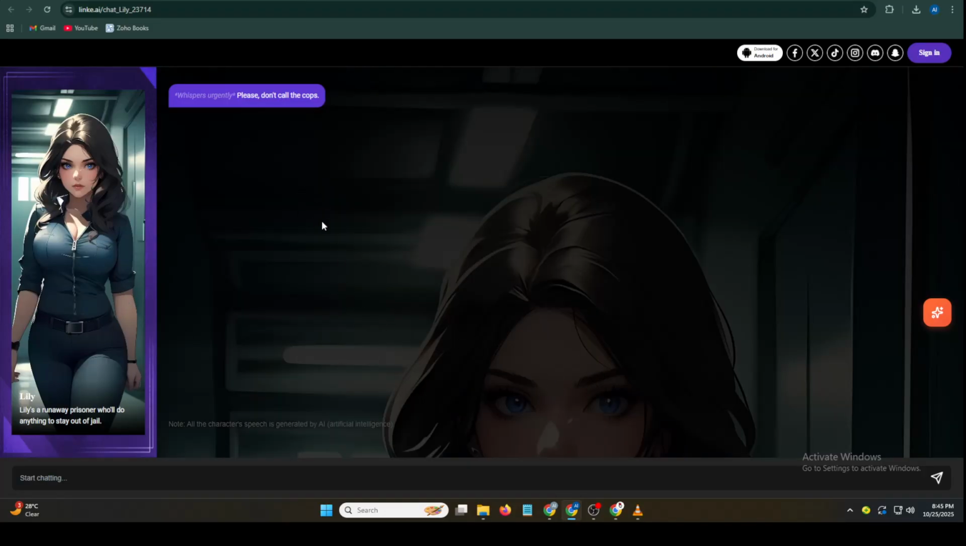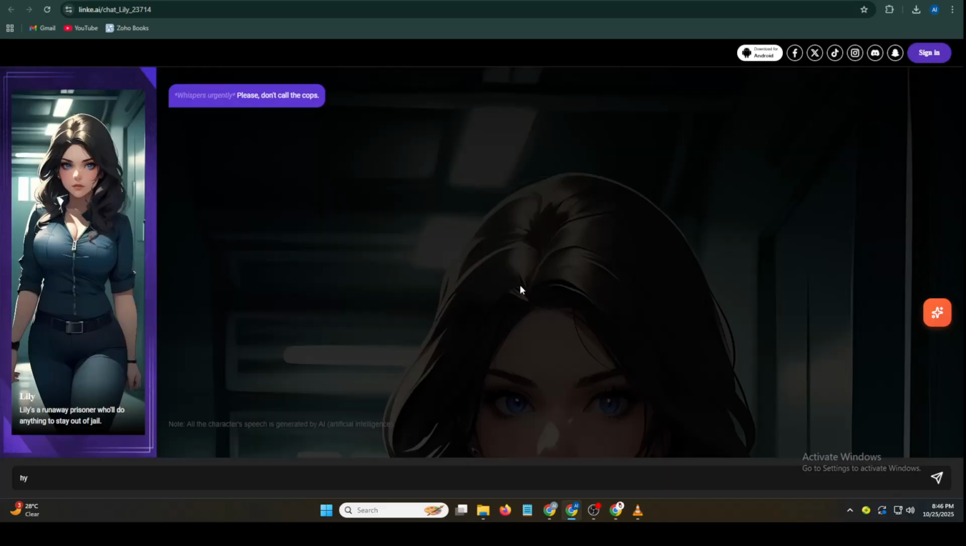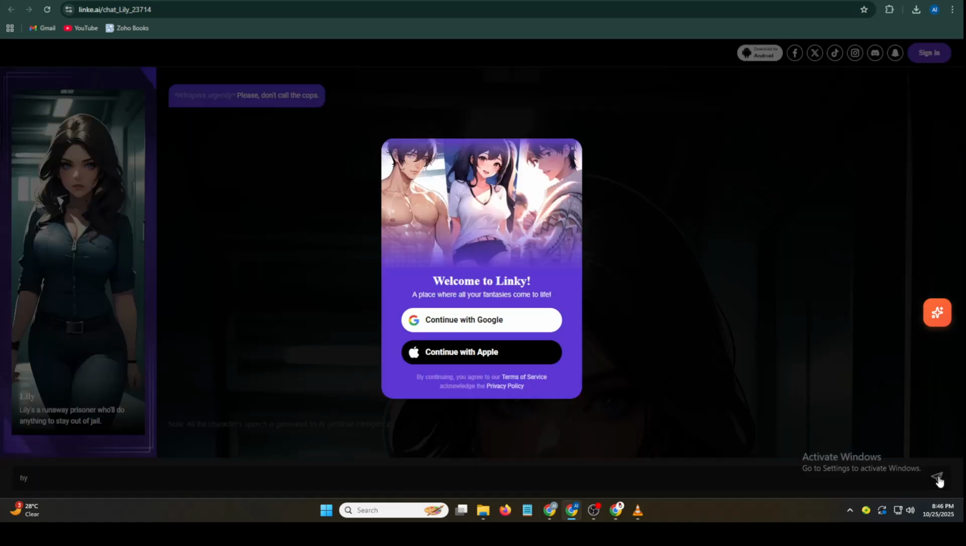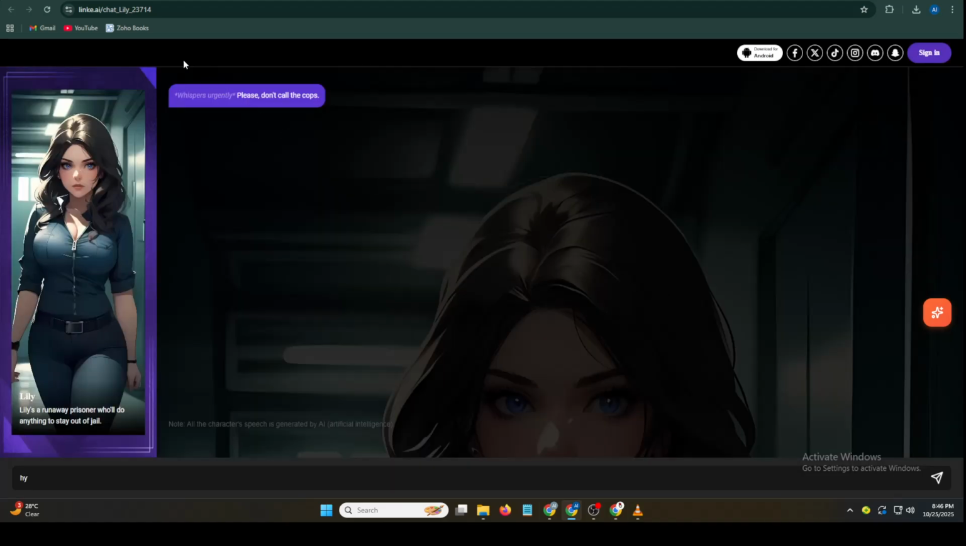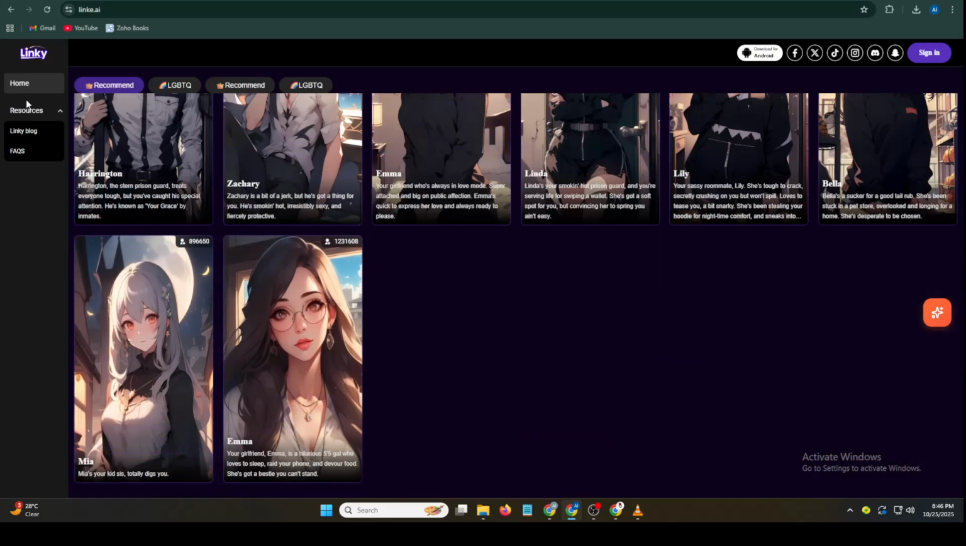Pros of Linky AI. Great for roleplay and character customization. Discord integration for social interactions. Flexible AI responses tailored to your scenarios. Cons of Linky AI. Frequent app crashes, problems with premium feature purchases, potential exposure to unsafe content.